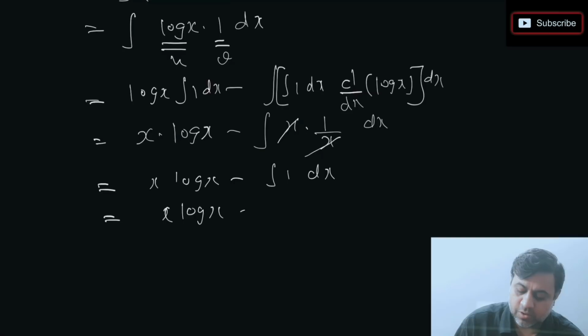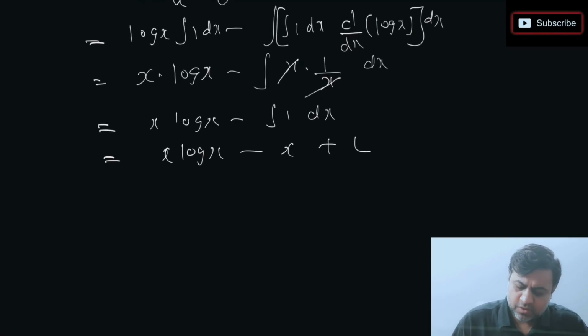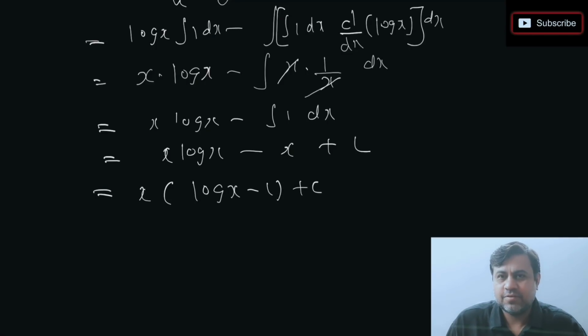So this is x log x, integration of 1 is x. I'm just adding plus c. Other things you manage. Okay, so easy. If you want, you can just take x common. You can write it as x into log x minus 1 plus c. Okay, so this was easy. Nothing difficult as such. Just in the beginning you have to multiply by 1. If you know that, then the rest of the thing is easy.